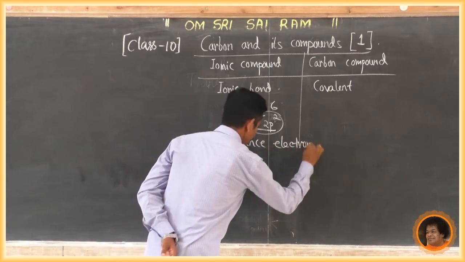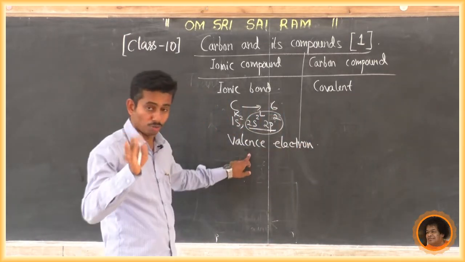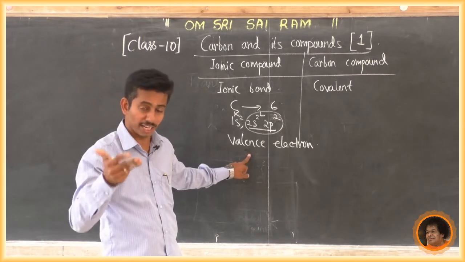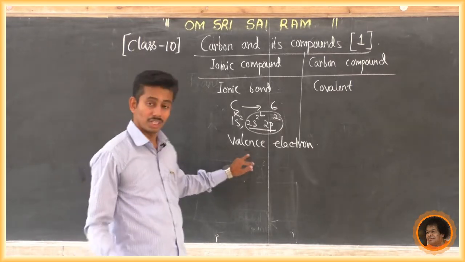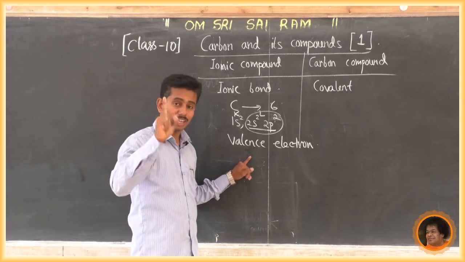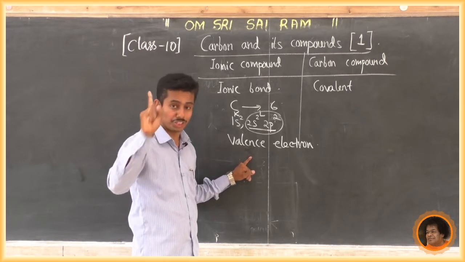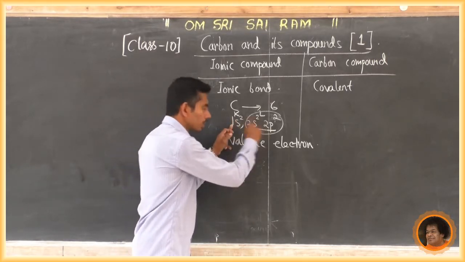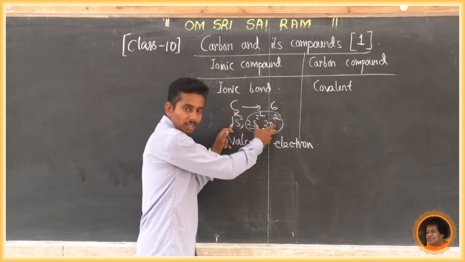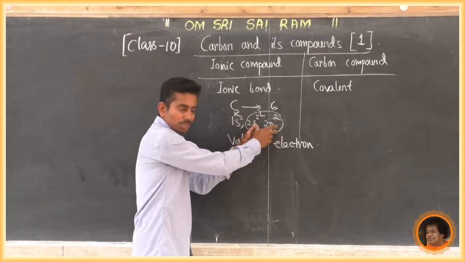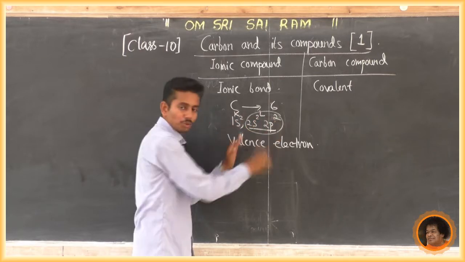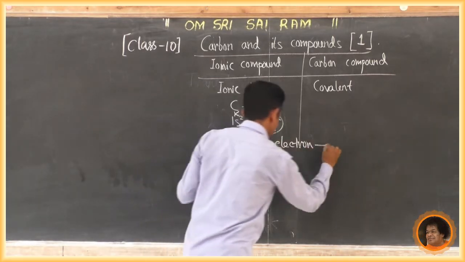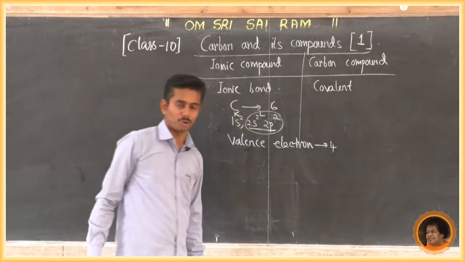What is the meaning of valence electron? Valence electrons are the number of electrons present in the outermost shell. Here there are two shells, K and L. The outermost is L, and it has 2 plus 2 is 4 electrons. So the valence electrons number 4. This is very, very important.